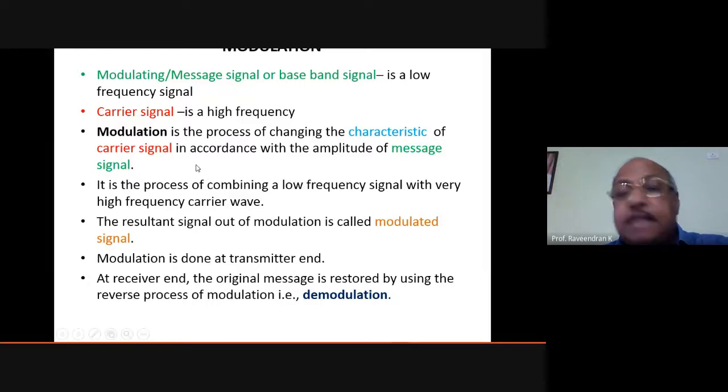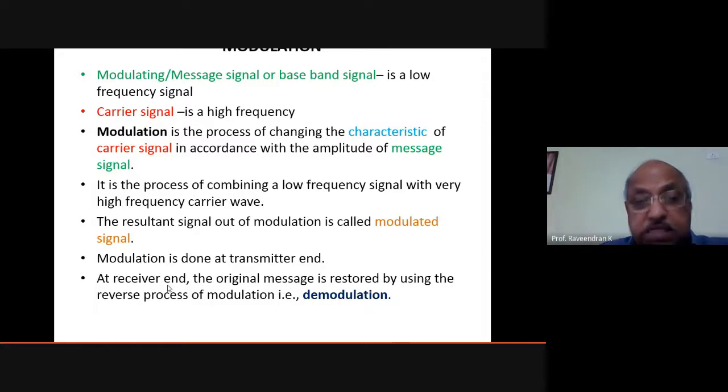Modulation is done at the transmitter end. That is also very important. Where is this modulation taking place? Modulation takes place at the transmitter end, where we are speaking the audio signals or whatever it is. The mixing of the audio signal with the carrier signal takes place at the transmitter end, where the modulators modulate these signals together.